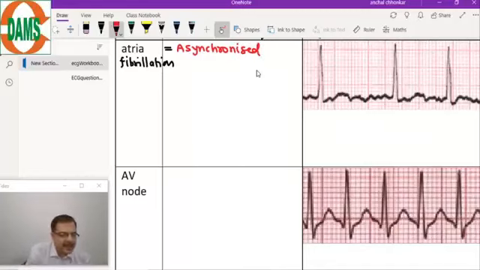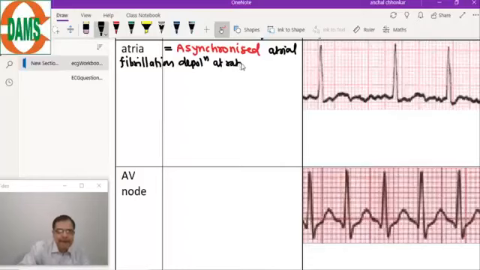It is an asynchronized atrial depolarization at a rate of more than 350 per minute. It is an atrial depolarization, but here the atrial depolarization is asynchronized.